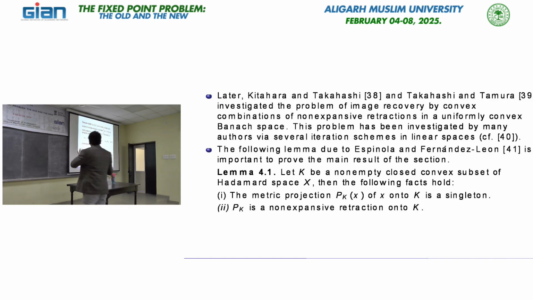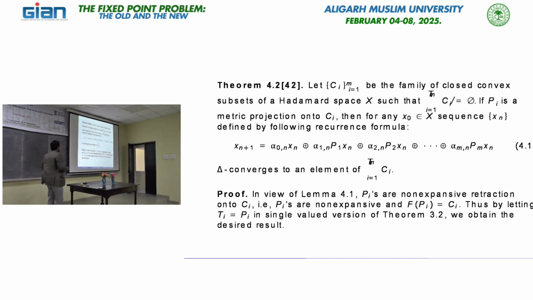The proof is not so difficult; the idea is very simple. In view of the previous lemma, these operators are non-expansive retractions onto C_j, and as they are non-expansive maps, the fixed point set of P is C_j.